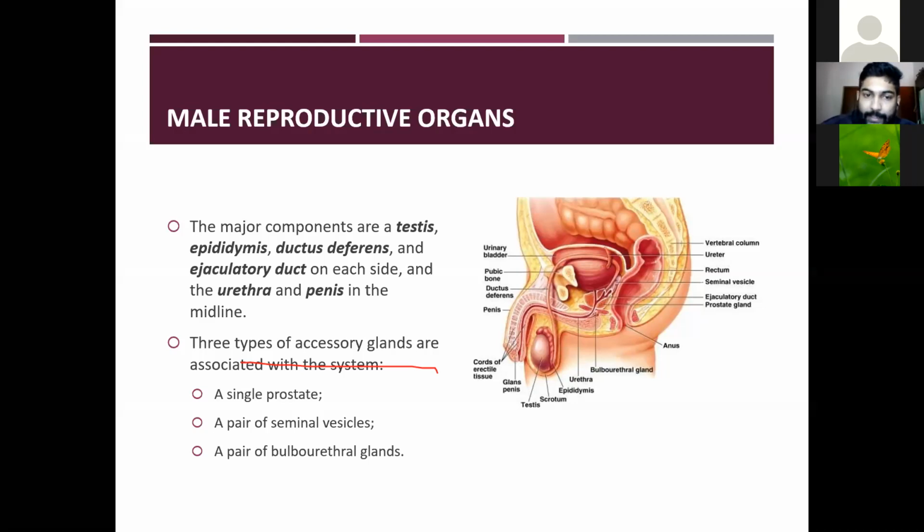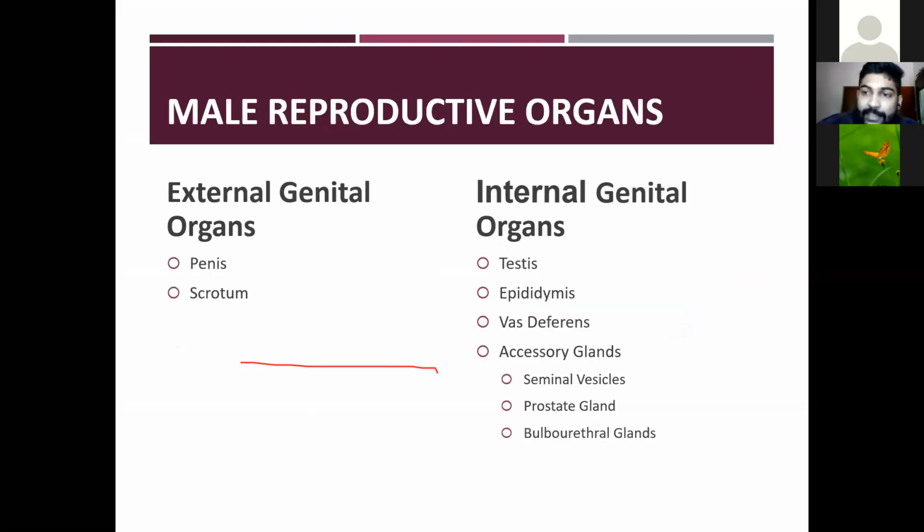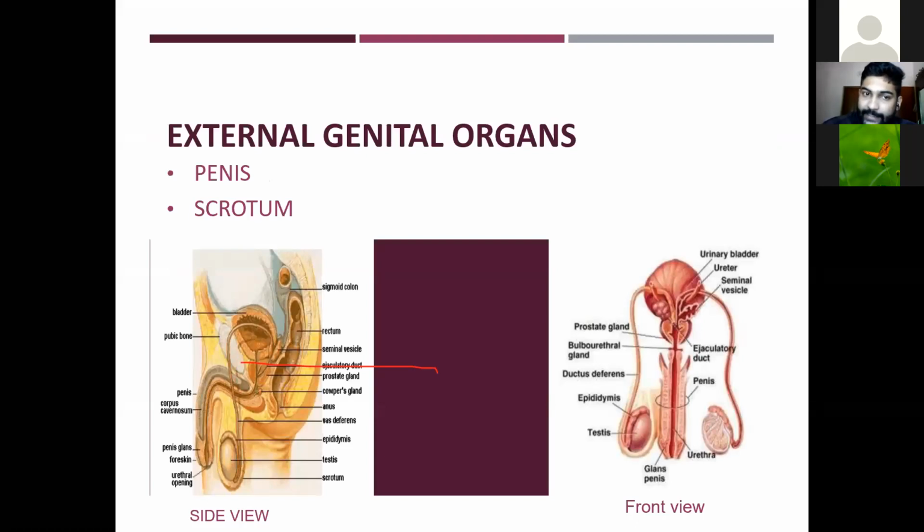The male reproductive system can be divided into two: the external genital organs and the internal genital organs. The external genital organs are the penis and the scrotum, and the internal genital organs are the testis, epididymis, the vas deferens, and the accessory glands: the seminal vesicles, the prostate gland, and the bulbourethral gland. So the first classification is the external genital organs.